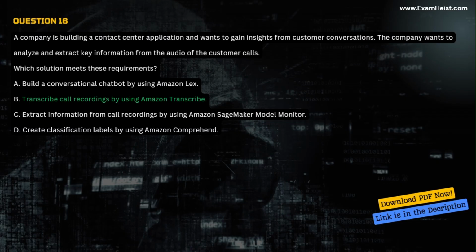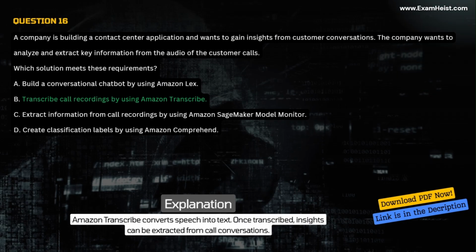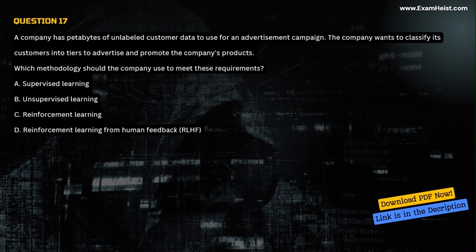Correct answer B. Transcribe call recordings by using Amazon Transcribe. Explanation: Amazon Transcribe converts speech into text. Once transcribed, insights can be extracted from call conversations.